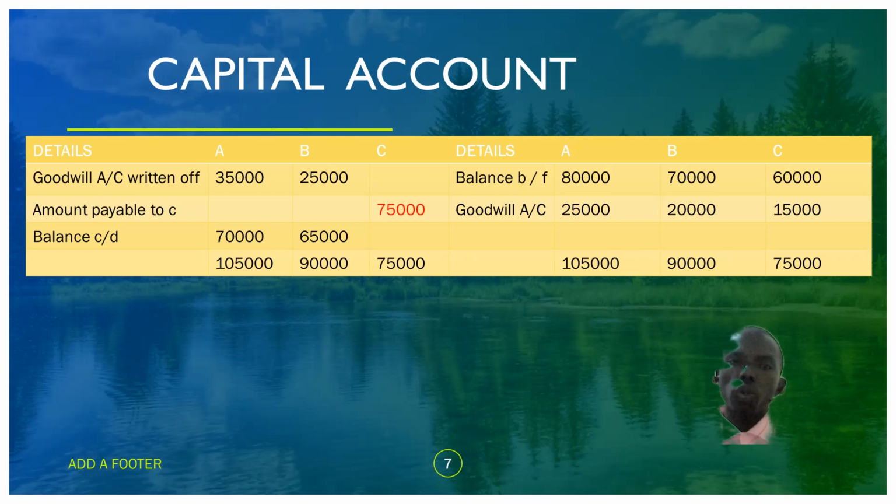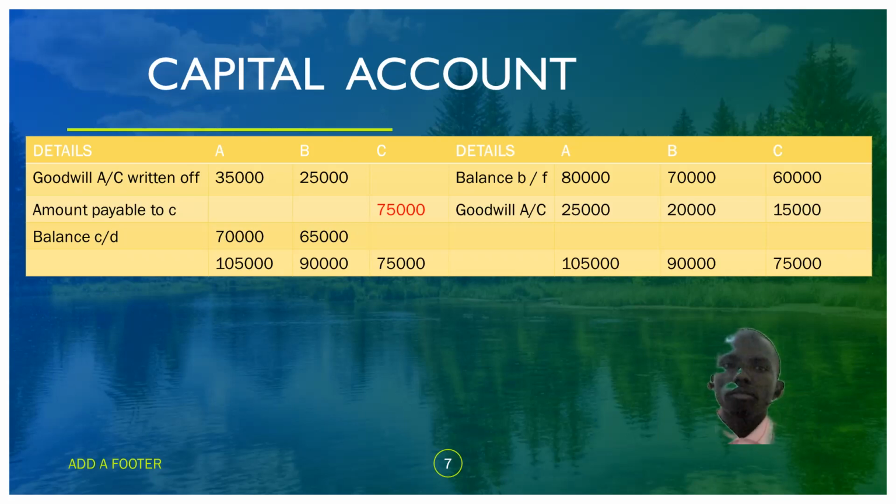We also carry down an amount of 65,000 to B, so that the account balances at 90,000. Sorry, this should be 90,000, as it is written. That is the balance recorded on B's account on both sides.